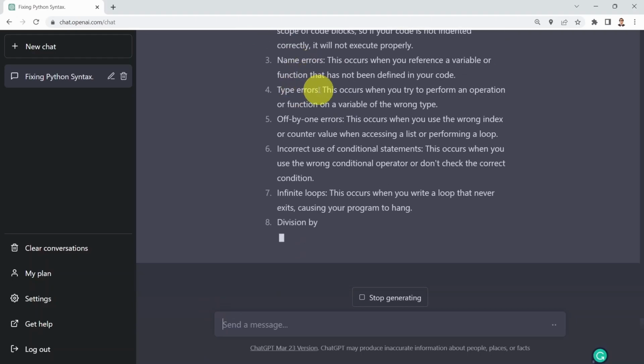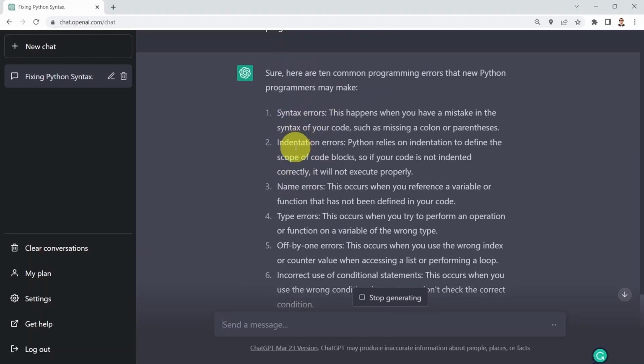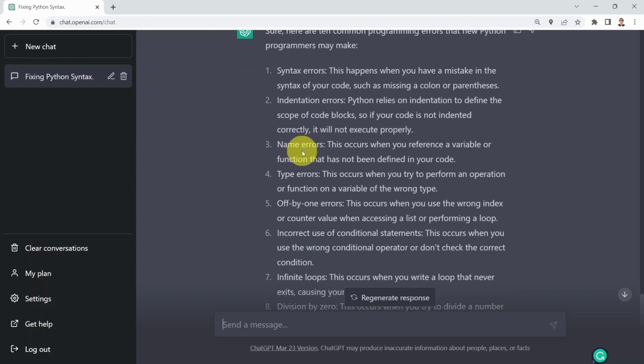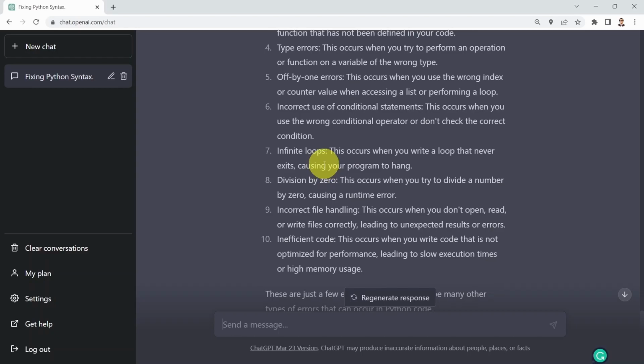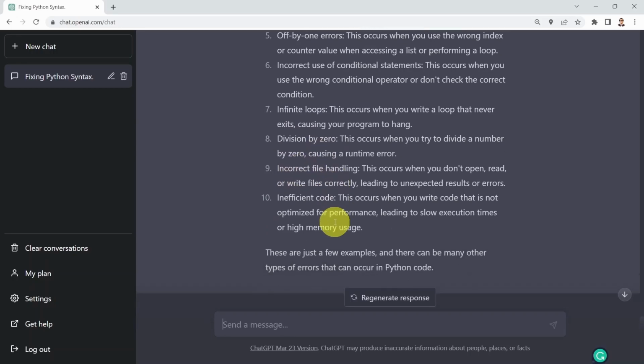We also have indentation errors, and these are the first two errors that we actually encountered before. You also have name errors, where you're referencing a variable or a function that hasn't been defined before. We also have type errors as well. Maybe you have, for example, infinite loops, where you are stuck in an infinite loop that doesn't exit. You can also have division by zero, or maybe incorrect file handling and inefficient code.